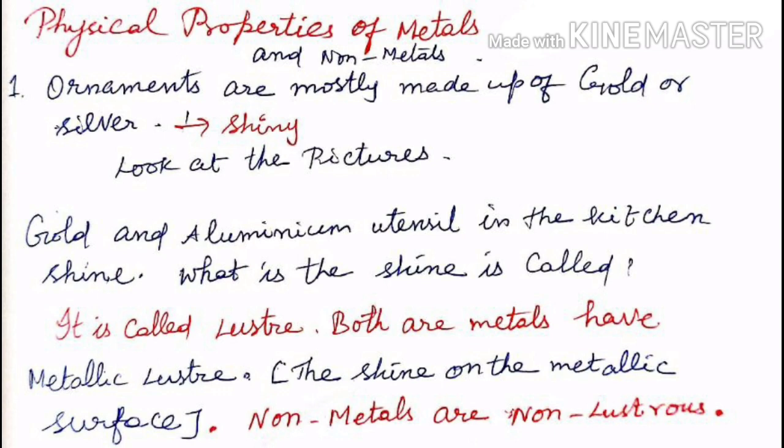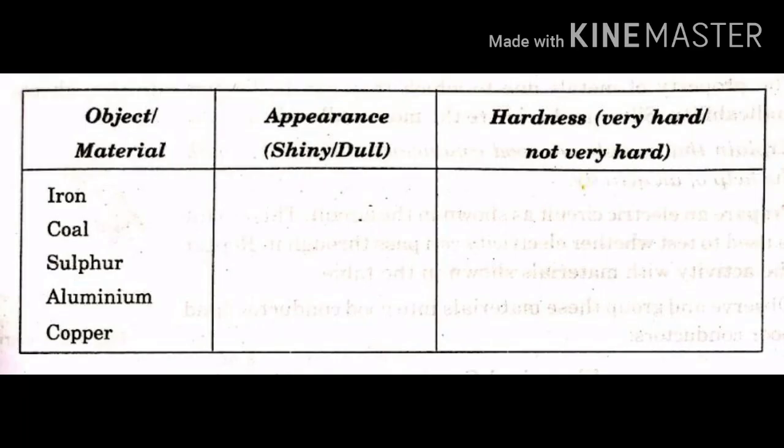Metals have metallic luster, that is, they shine on the metallic surface. But a coal piece or sulfur is not shiny in appearance. They are dull in appearance. So, non-metals are non-lustrous.